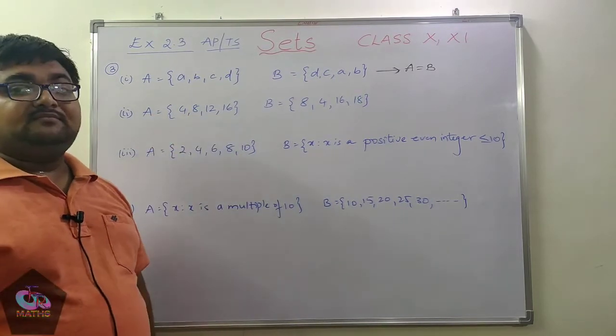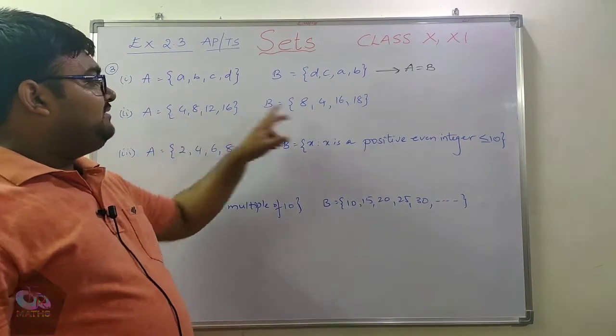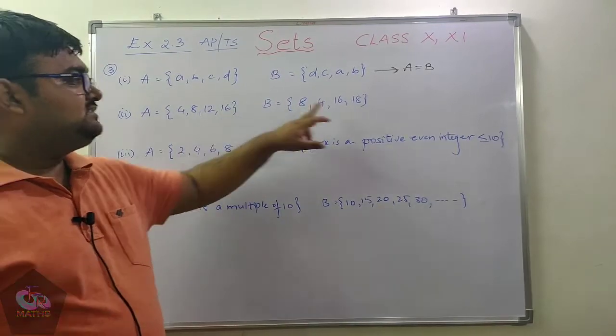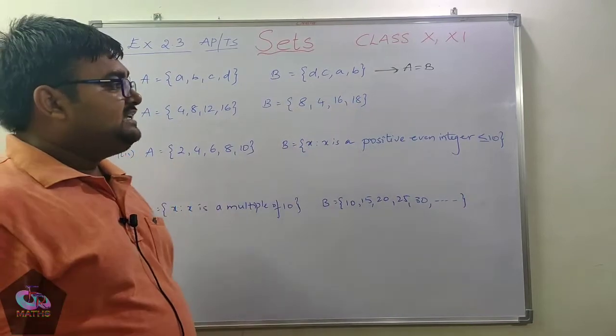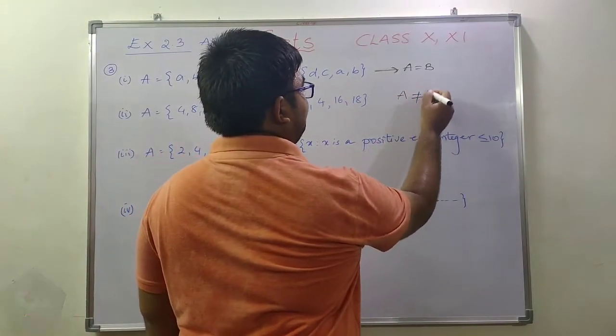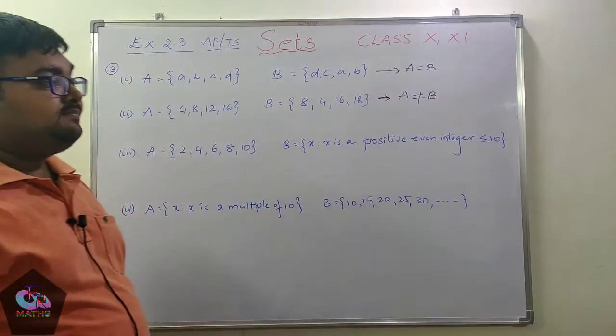Now if you observe the second question, A is equal to the set of 4, 8, 12, 16. In set B, if you observe, I am having 4, 8 is present, 16 is also there, but 12 is not present. So here this element has been changed. So clearly I can say here, set A is not equal to set B.